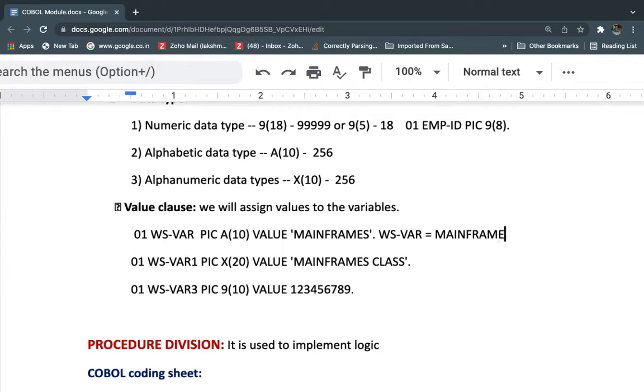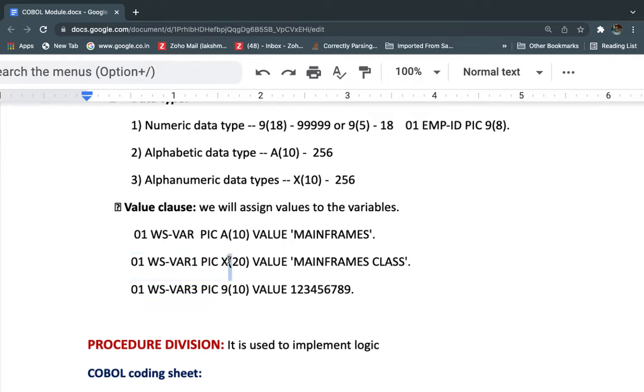For example, in other languages we can define like this: int var or char var equal to so and so. In other languages, like Java or C, we can define like that. So similarly here also we can define one variable by using the 01 level number, followed by the variable name, data type, data length, and then the value.